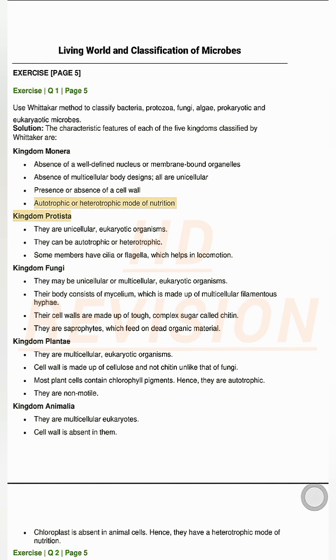Kingdom Protista. They are unicellular, eukaryotic organisms. They can be autotrophic or heterotrophic. Some members have cilia or flagella, which helps in locomotion.